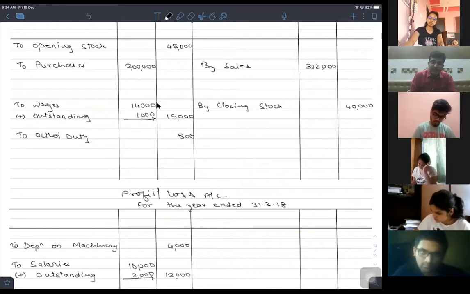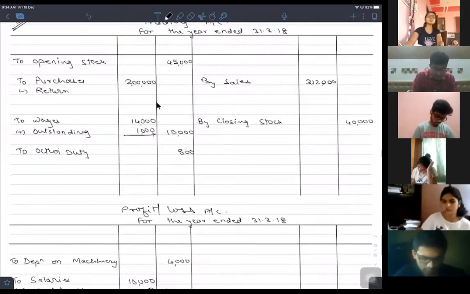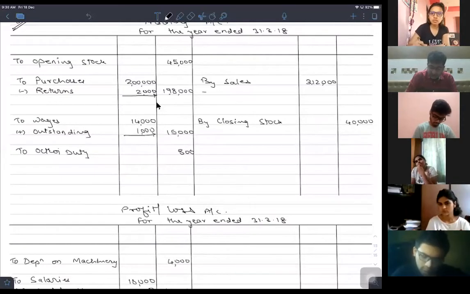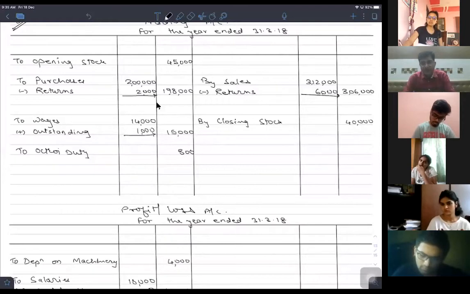Now purchase returns amounted to rupees 2,000 and sales returns amounted to rupees 6,000 or not, as per the items given in the trial balance. Therefore, less returns rupees 2,000 in the case of purchases. 1,98,000 comes into the outer amount column. Less returns rupees 6,000 related to sales. So 3,06,000 comes into the outer amount column. Am I right?